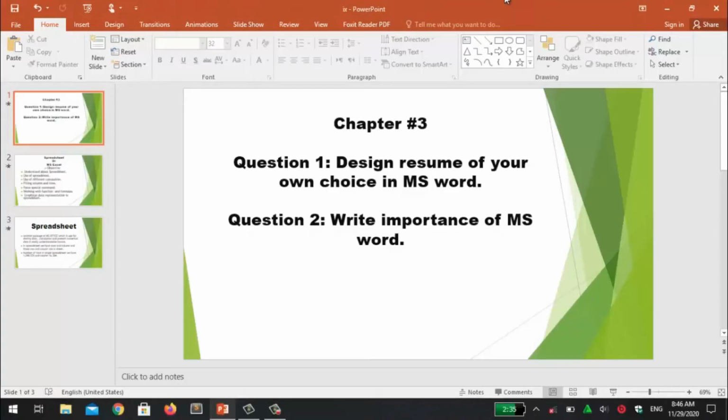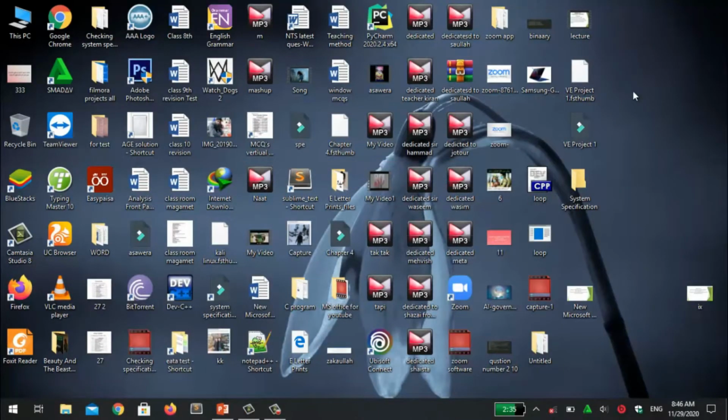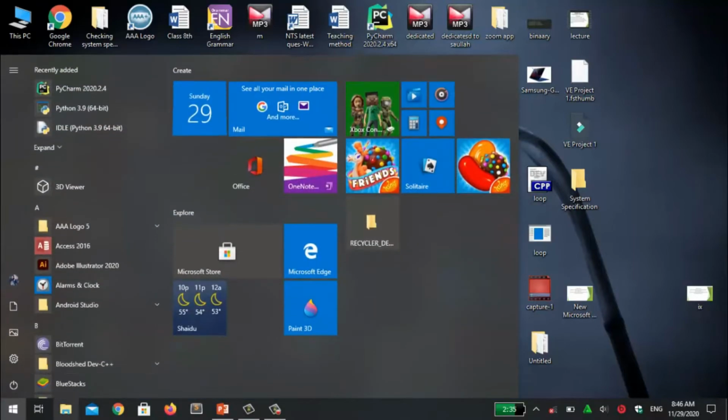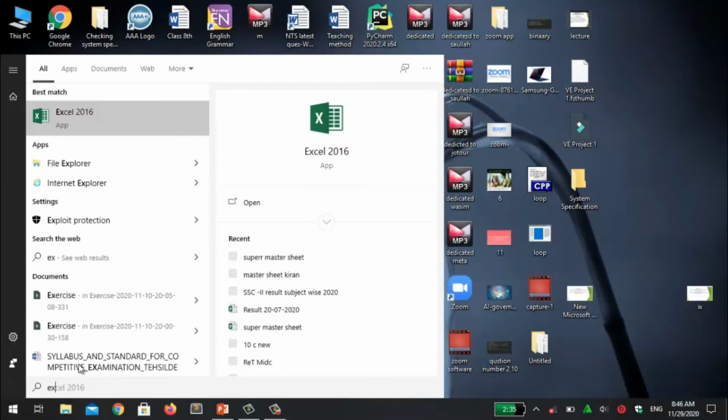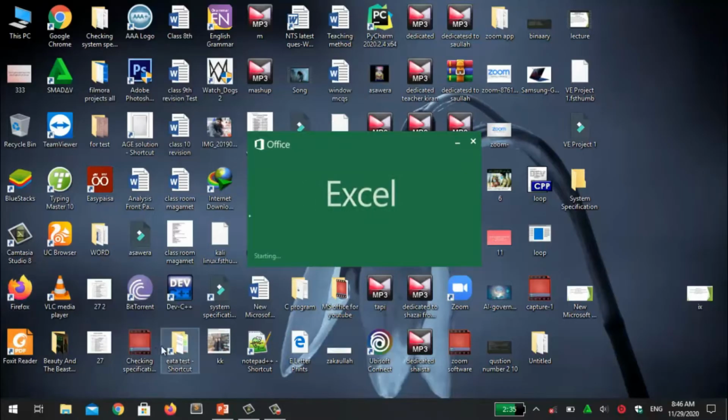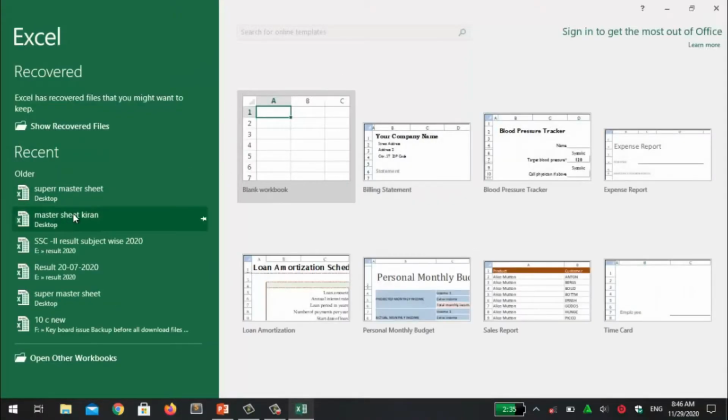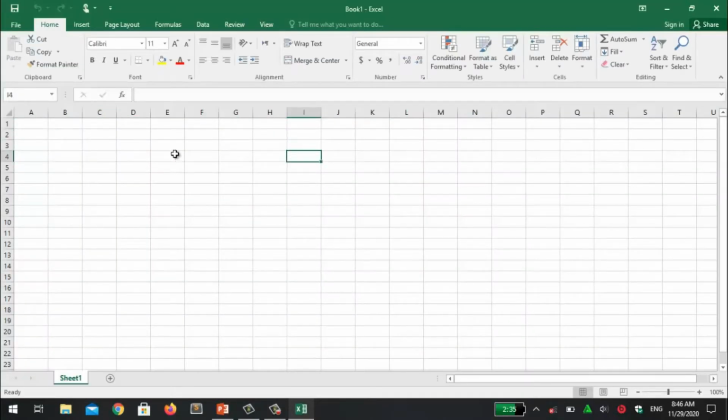Now how you will open MS Excel, let me show. If you haven't installed MS Office yet, I will share the link, and from there you can download and install MS Excel. After installation you have to write Excel here. I have MS Excel 2016. Just click on open, click on blank workbook. So this is the interface of MS Excel.